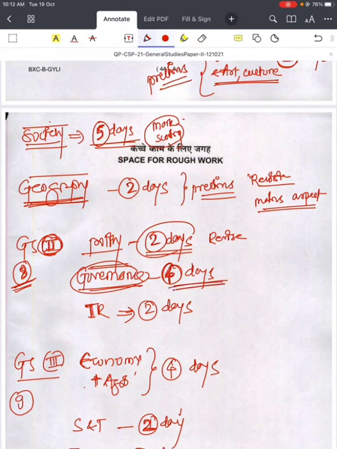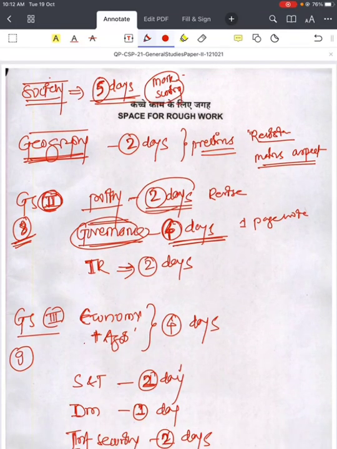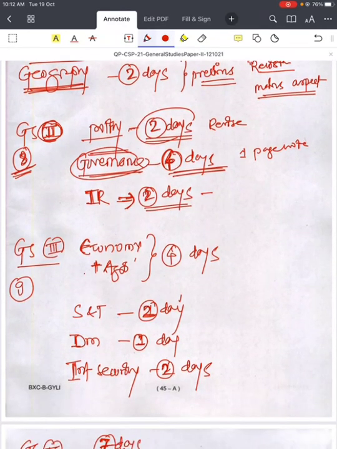If you have not gone through it earlier, you can make a 1-page note on each and every topic and subtopic, like self-help group, pressure group. Then IR, 2 days. You have already prepared it for your prelims, but from the mains perspective you need to look at it from a different aspect. Then coming to GS3, you can afford to give 9 days.